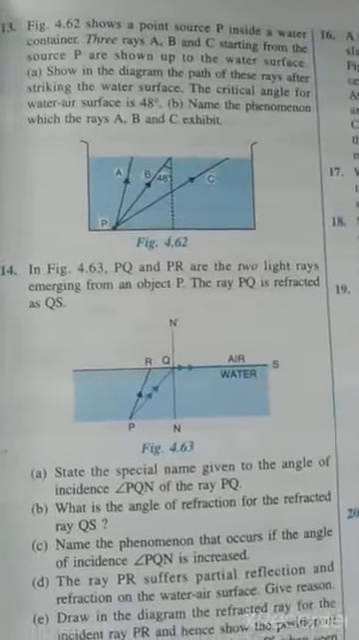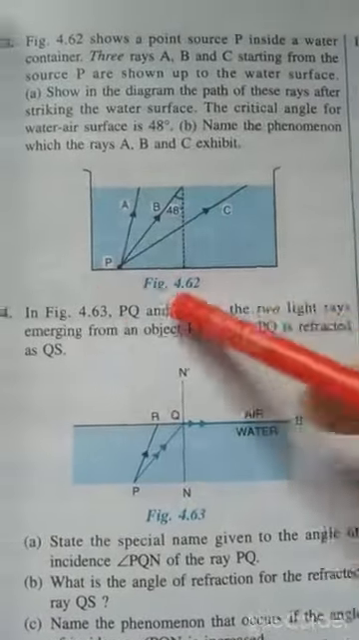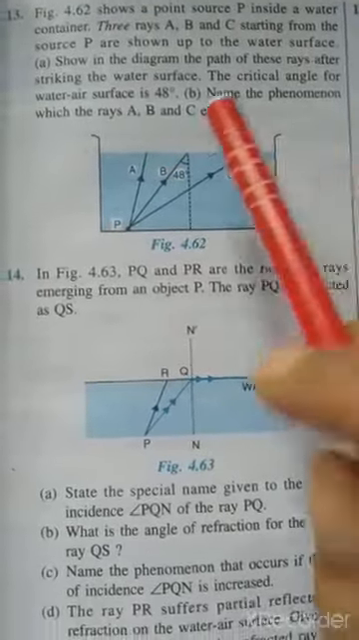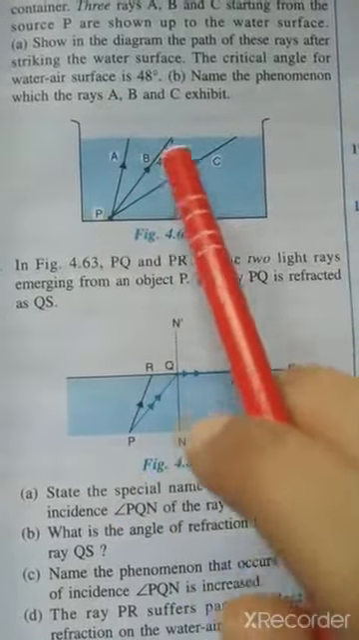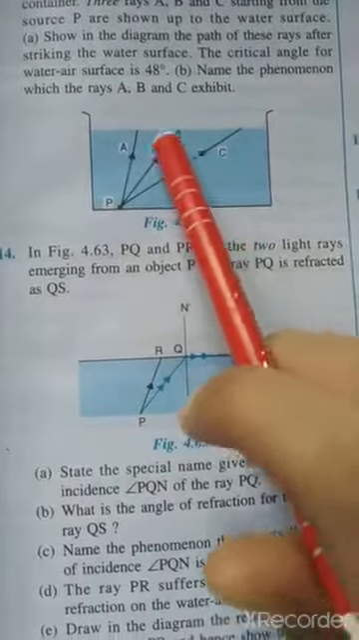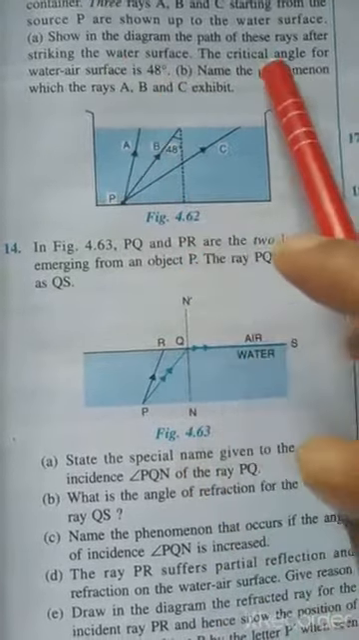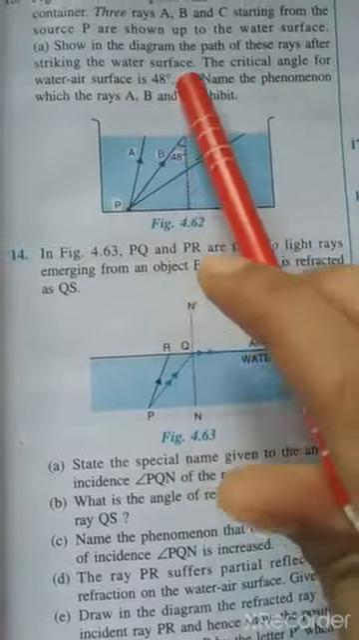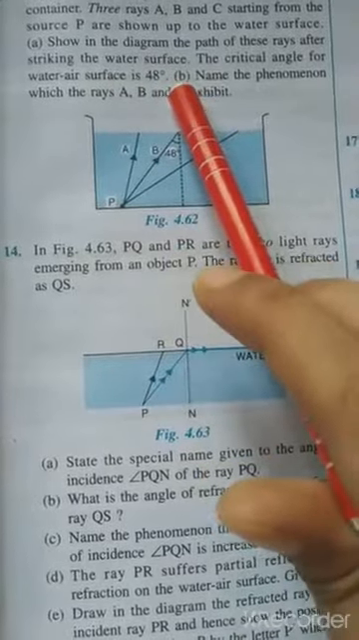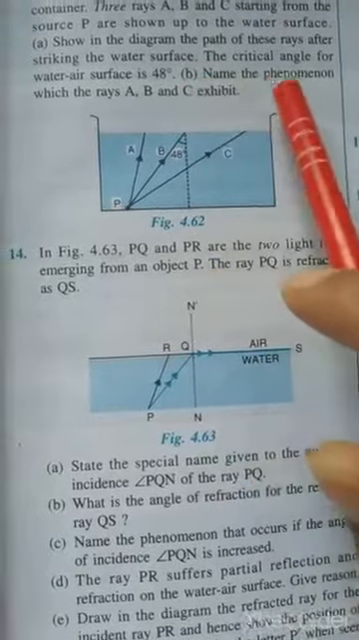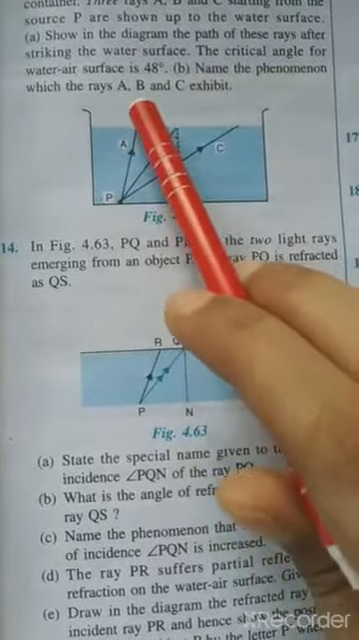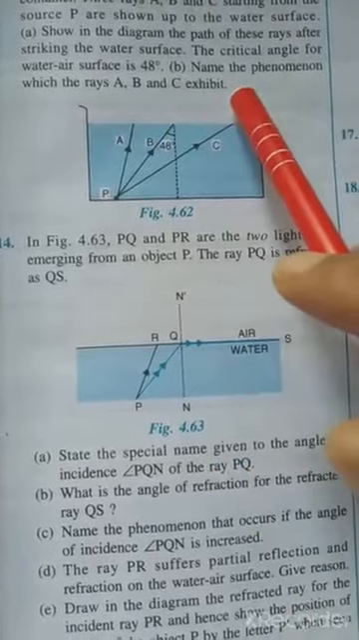Now this is the question. In this ray diagram we have to complete the path of the 3 rays of light given, A, B, C, and the angle of incidence here is given as 48 degrees. Also it is given that the critical angle for the water-air interface is 48 degrees. So we have to name the phenomena which the rays A, B and C exhibit.